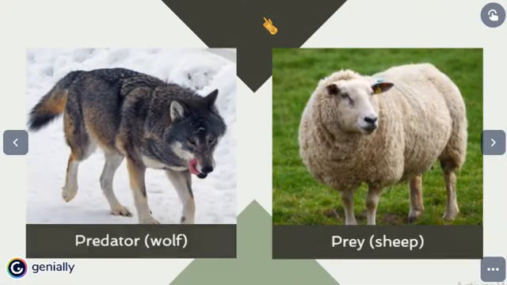Now let's begin with the difference between predator and prey. Predators are those kind of animals that eat other animals in order to survive, as for example the wolf. They are the predator of sheep. The sheep, on the other hand, are the prey. They are those animals that are eaten by predators. As in this case, sheep are wolves' prey.